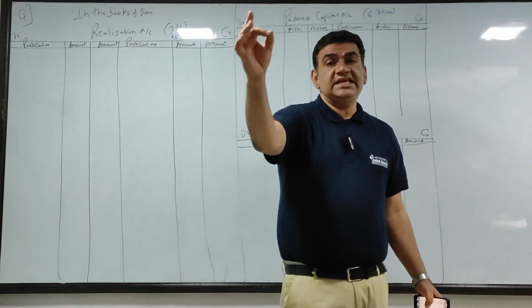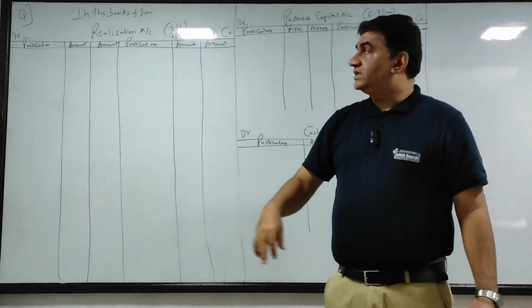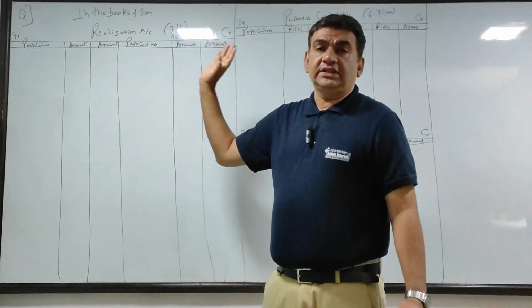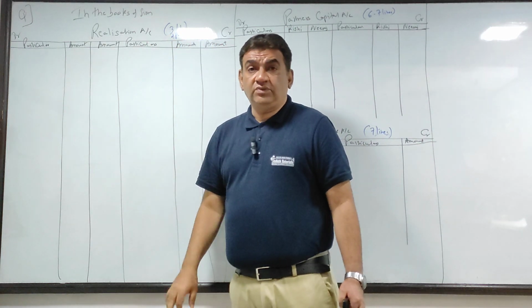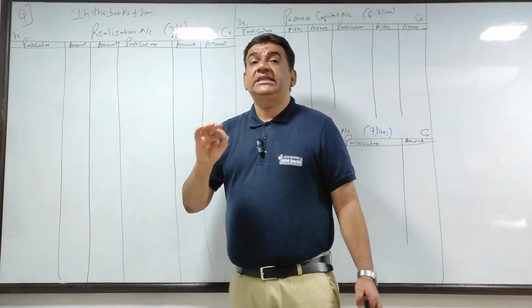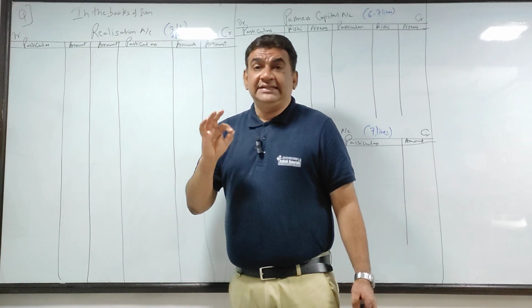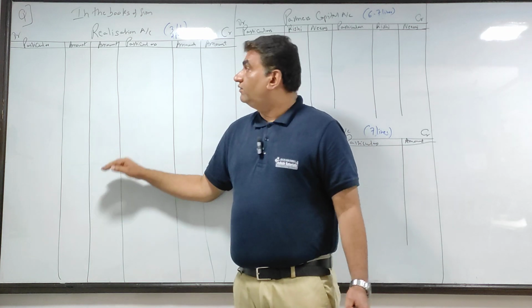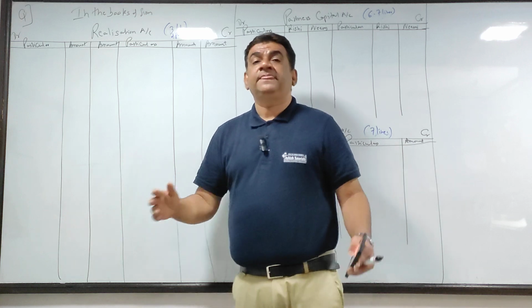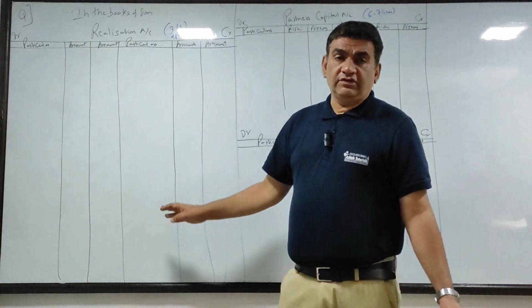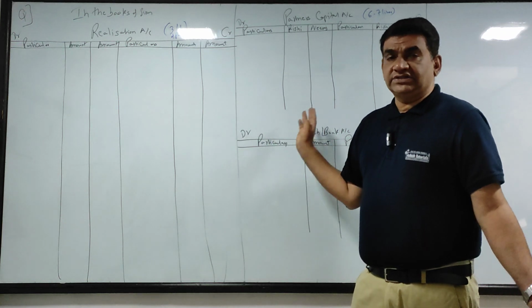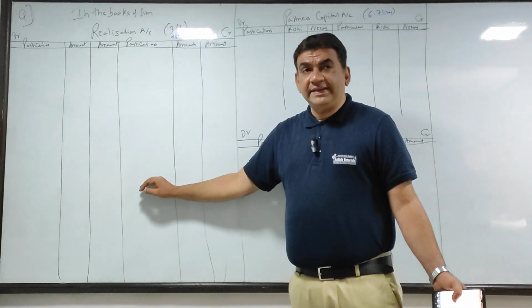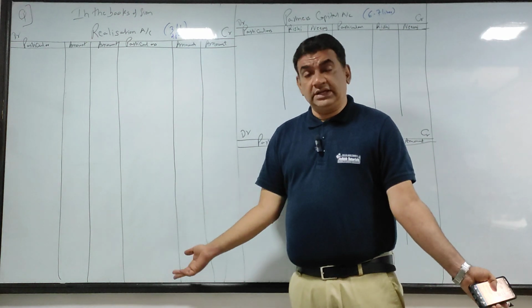If the name of the firm is given, you will write the name of the firm or "in the books of firm". First account, realization account, you will take 3/4 of the page, 75% of the page for realization. In this sum, even if you take the full page it is fine, because anyway the sum is going to go in 2 pages.